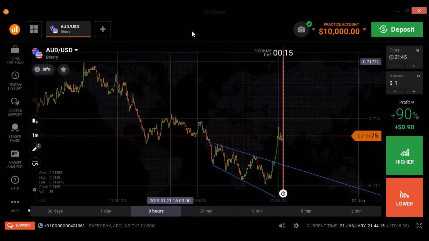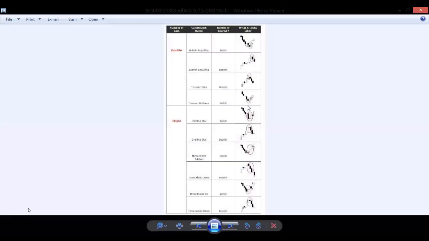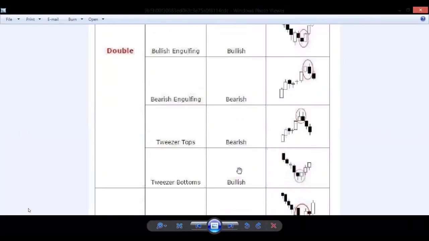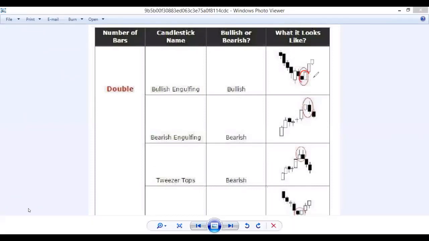Okay, I will explain about some patterns. I already explained some candlestick types. Okay, here, engulfing pattern I already told you. Bearish engulfing too, and tweezer tops. Okay, this is a tweezer top, indication of reversal.